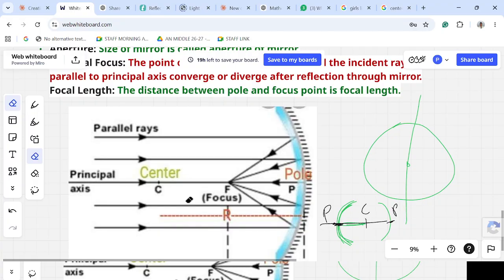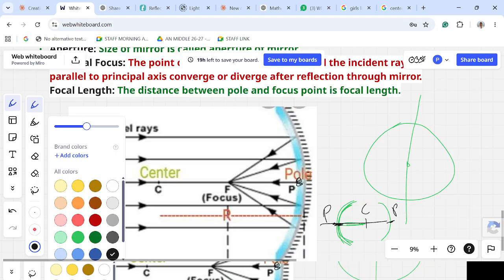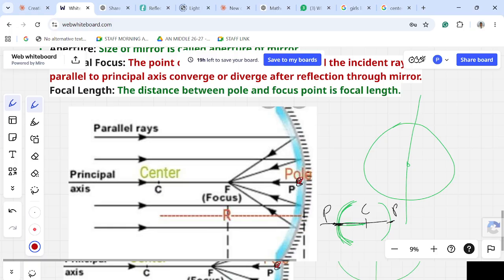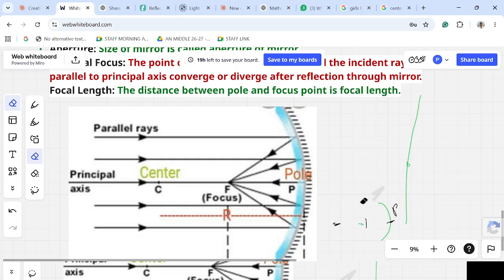Now focal length. Where is the pole, students? This is your pole, and this is your focus. The distance between the focus and the pole is called the focal length. The distance between the principal focus and the pole is called your focal length. Hope you understood the general terms related to this topic.